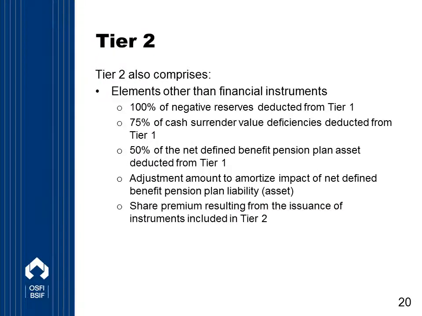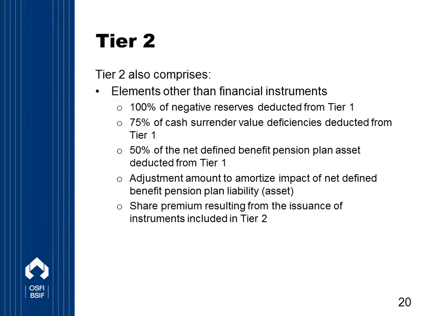So we've talked about Tier 2 instruments, and now let's look at Tier 2 elements other than financial instruments, just like we did for Tier 1. When we look at these elements other than financial instruments in Tier 2, you'll note that these are those that OSFI determined were not of sufficiently high quality to qualify as Tier 1, or they're deducted from Tier 1 capital and added to Tier 2.